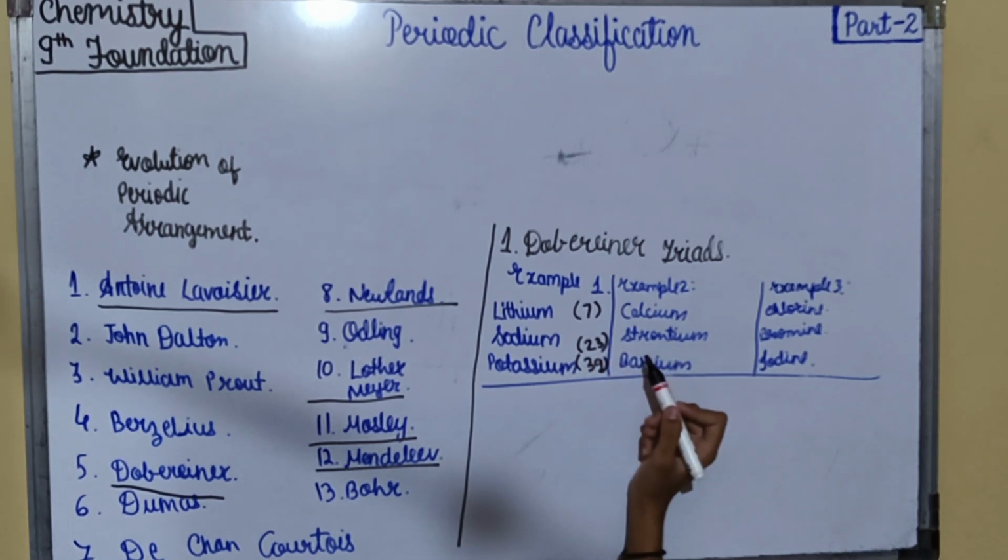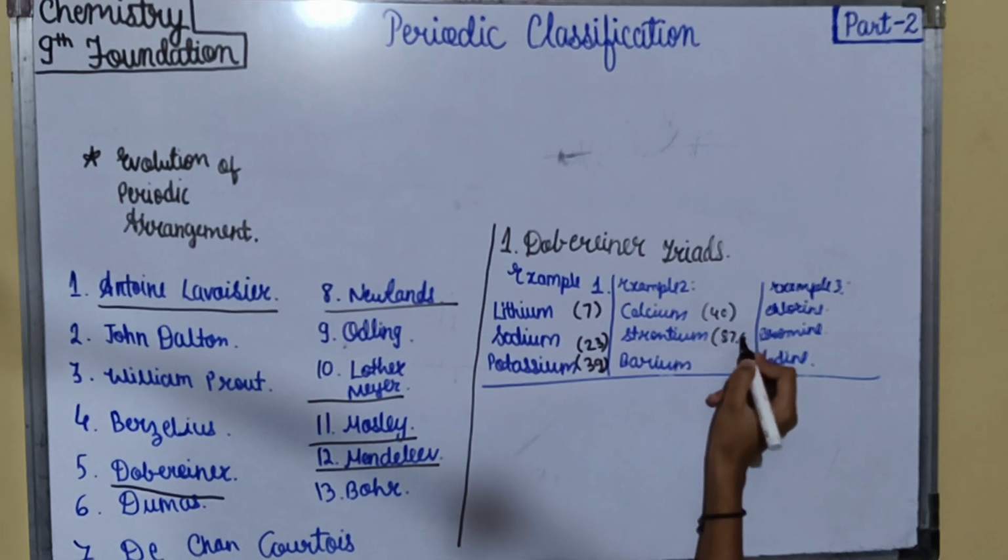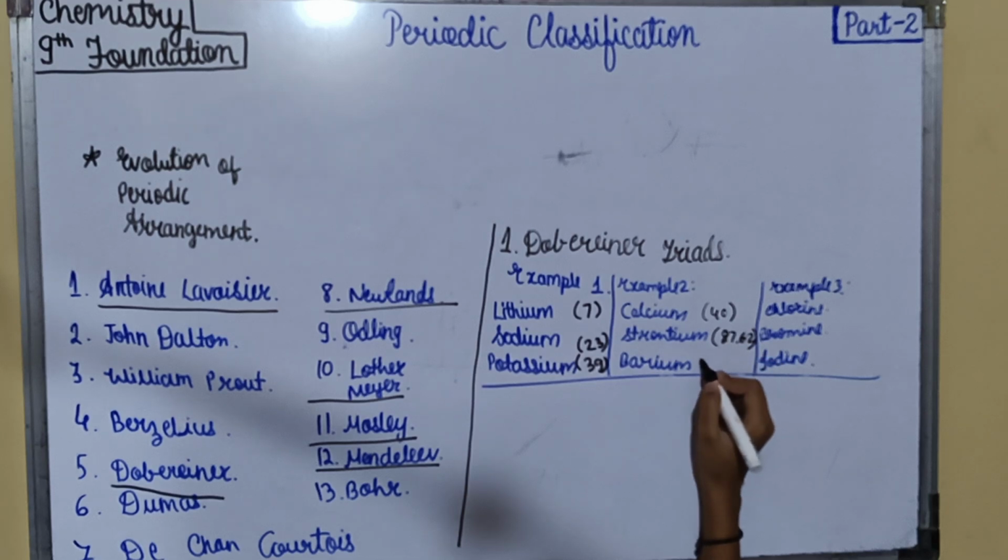Over here, calcium's atomic weight is 40, strontium's atomic weight is 87.62 and barium's atomic weight is 137.